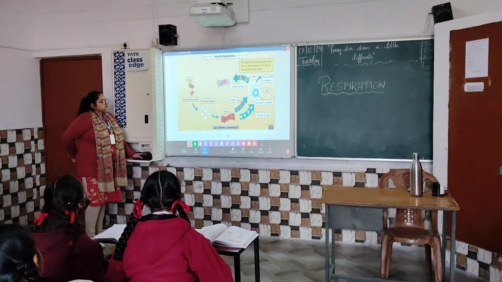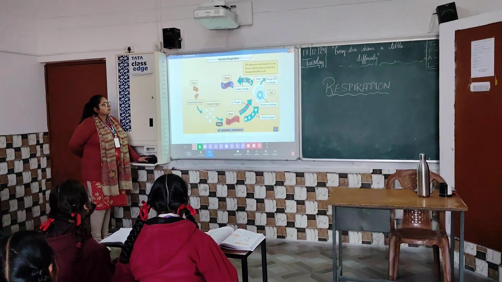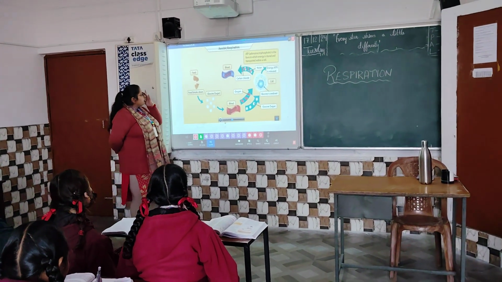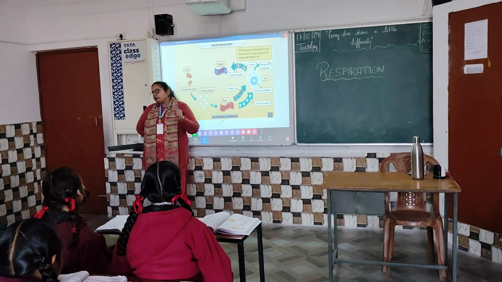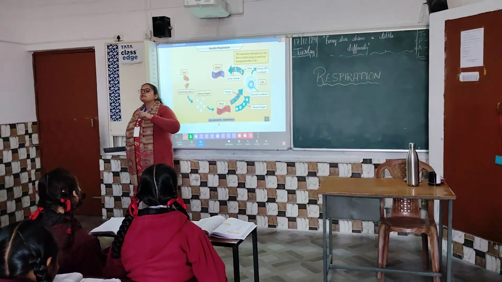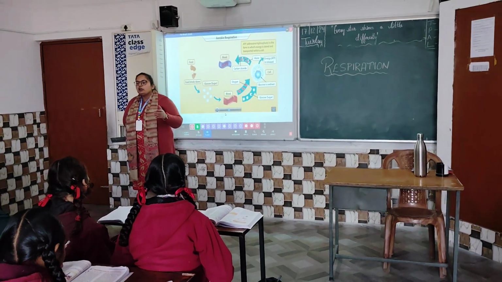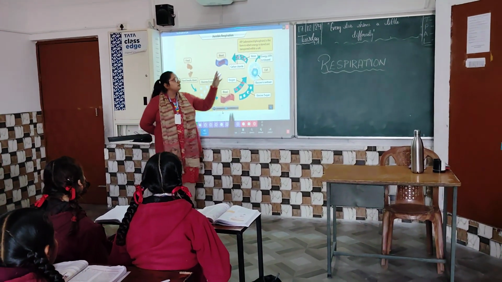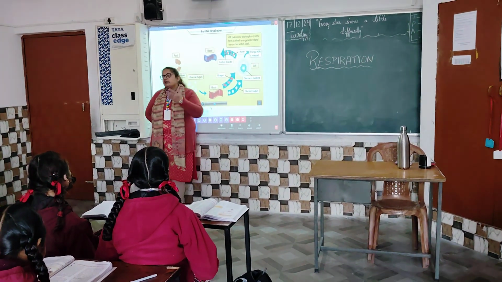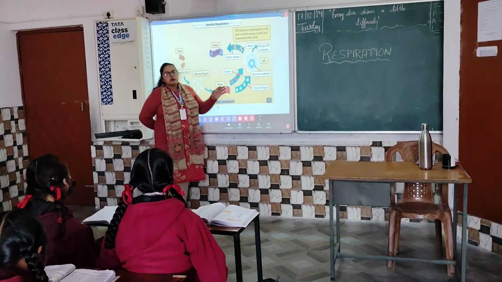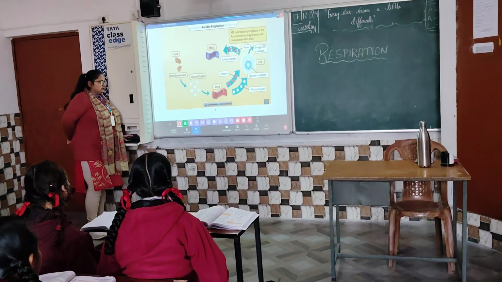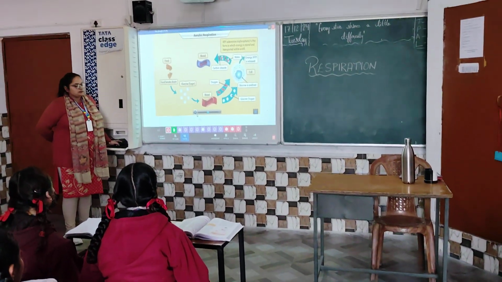Carbon dioxide and water are also released as byproducts during this process. Yes. So you can look here, carbon dioxide molecules and water molecules are also released during this process. But they are not the main components, that's why they are known as byproducts. During this process, the main product is our energy, because our body requires energy. So we are getting energy in the form of ATP molecules. Along with energy, we are getting carbon dioxide molecules and some water molecules as well. So they are known as byproducts, right?